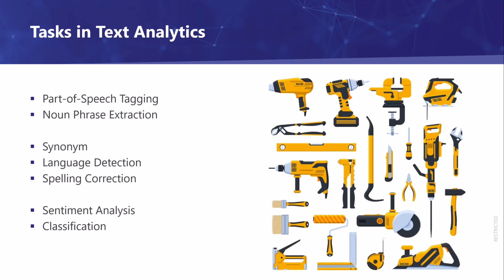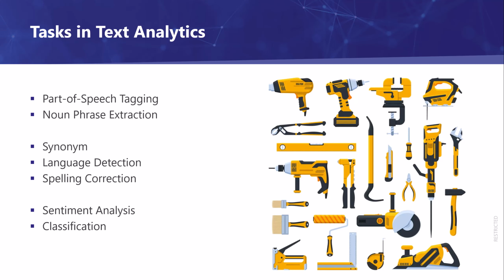noun phrase extraction, synonyms, which is looking for similar words, language detection to detect whether it's English or any other language, and spelling correction. This is a common problem in text-based data, where the spelling of the words or text is incorrect.